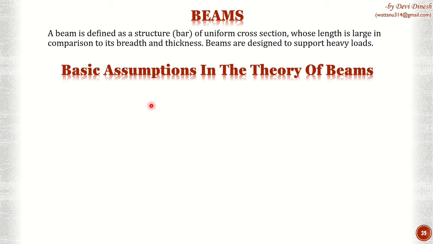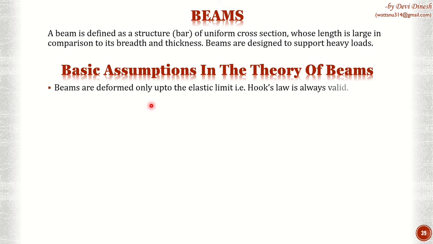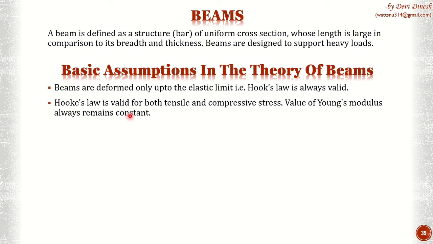So here, while studying beams also, we are taking certain assumptions. Let's have a look at the assumptions. The first assumption that we are taking is that, of course, the beams will bend. More and more load will be added on the beam. The beam will start bending. But this deformation, all this bending that is happening to the beam, we will assume that it is within the elastic limit. Means stress is directly proportional to strain, and Hooke's law is always valid.